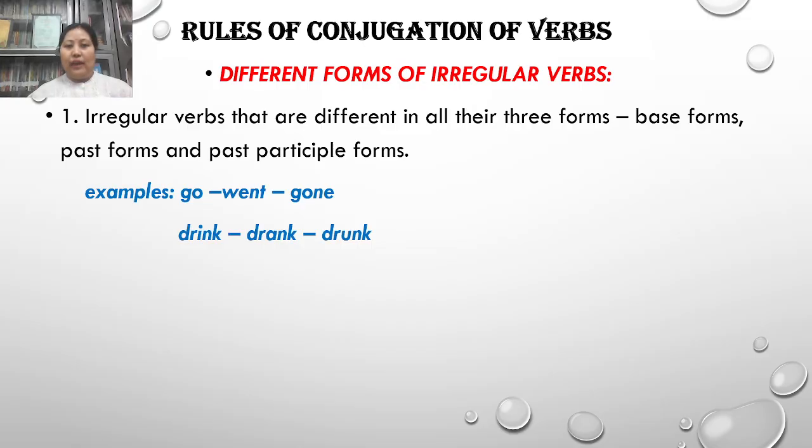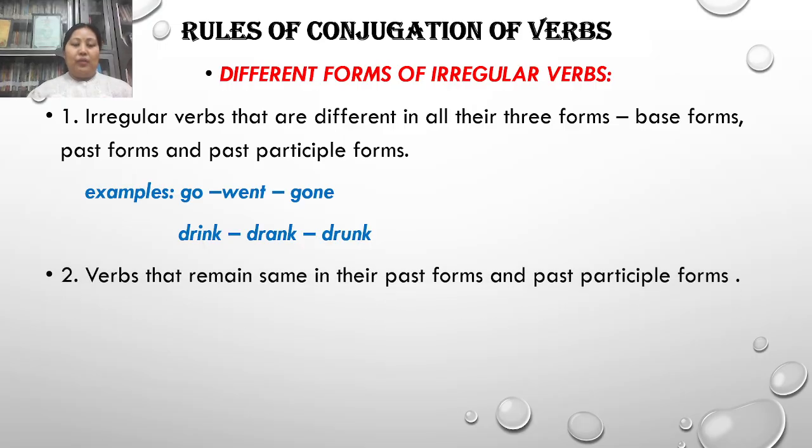Already we have learned the forms of the verbs. And now we'll see another type of irregular verbs that remain the same in their past form and the past participle form. So some are different in three forms, but there are some which remain the same in their past form and the past participle form. Look at the examples here.